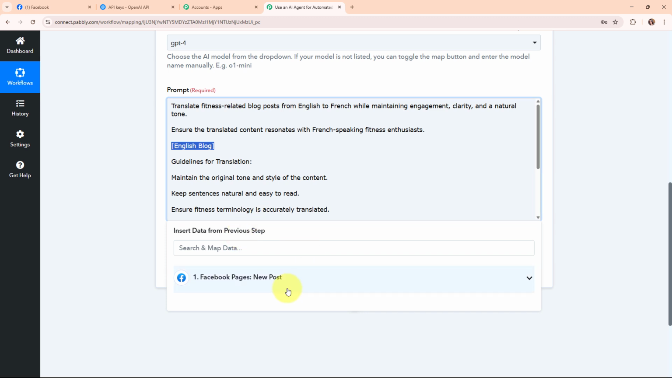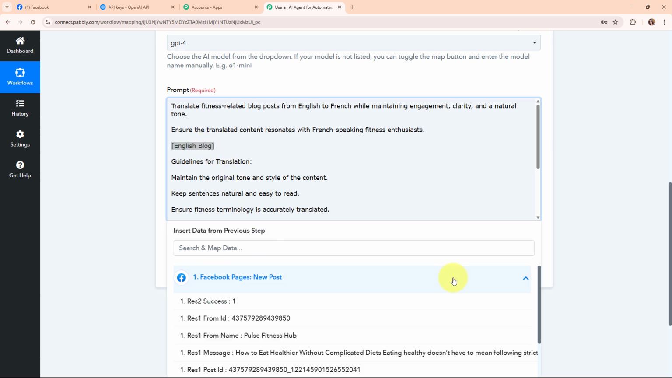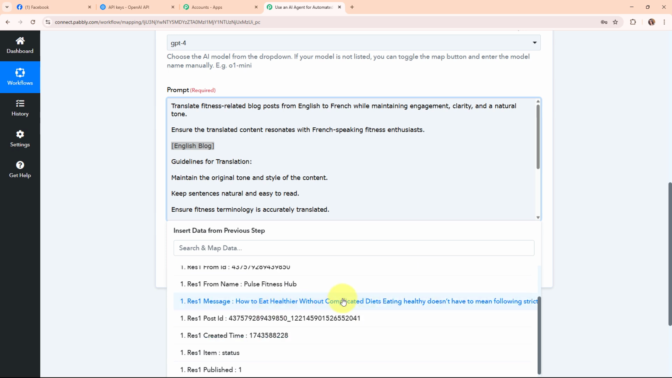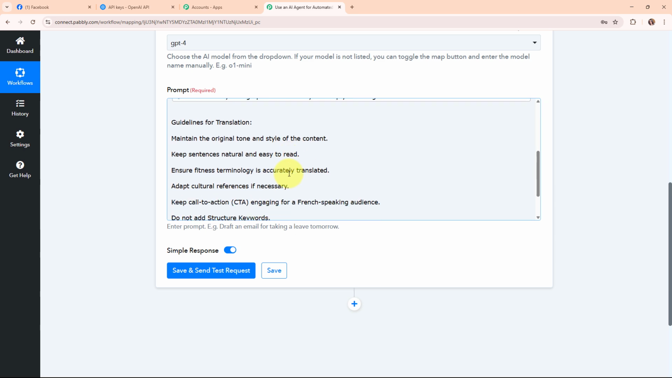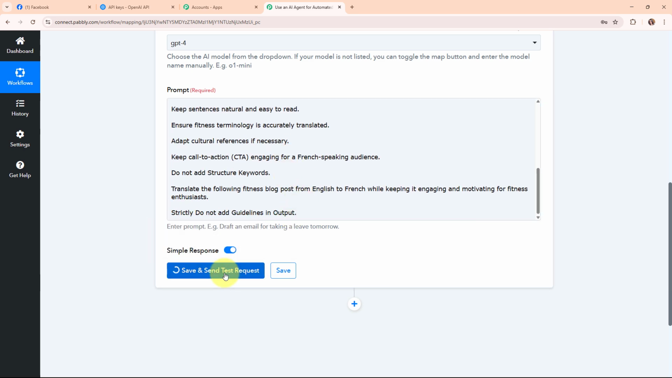Mapping makes the text dynamic, so that whenever we post a new blog on our Facebook page in English, this previously existing detail will automatically be updated with the new one. So here, in place of this English blog, I'm going to map the blog that we received from our previous step over here. This is the entire blog, and now after entering all the required details, I'm going to click on the save and send request button given over here.